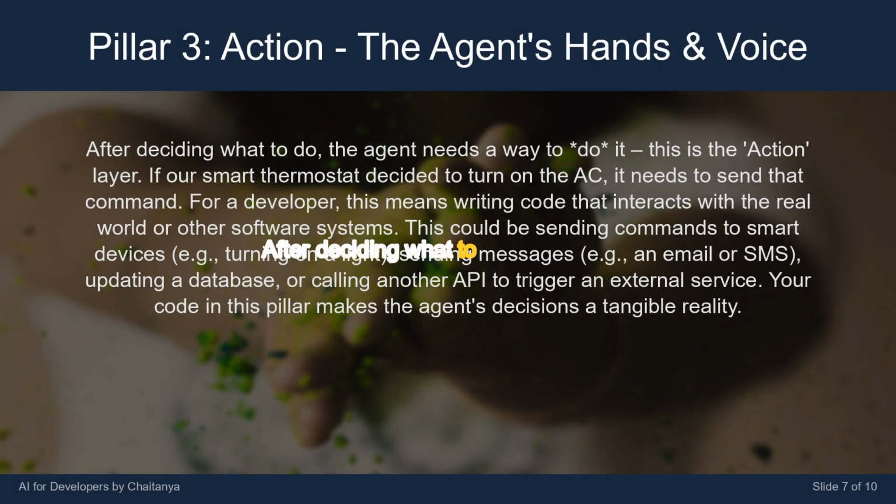After deciding what to do, the agent needs a way to do it. This is the action layer. If our smart thermostat decided to turn on the AC, it needs to send that command. For a developer, this means writing code that interacts with the real world or other software systems. This could be sending commands to smart devices, e.g., turning on a light, sending messages, e.g., an email or SMS, updating a database, or calling another API to trigger an external service. Your code in this pillar makes the agent's decisions a tangible reality.